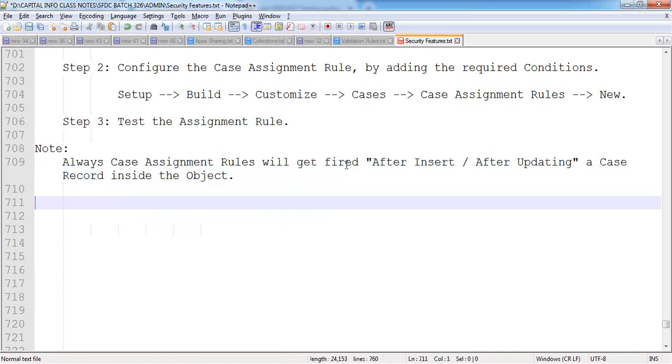So once a case record has been created or updated, case assignment rules will automatically get fired. Then how can we test it?